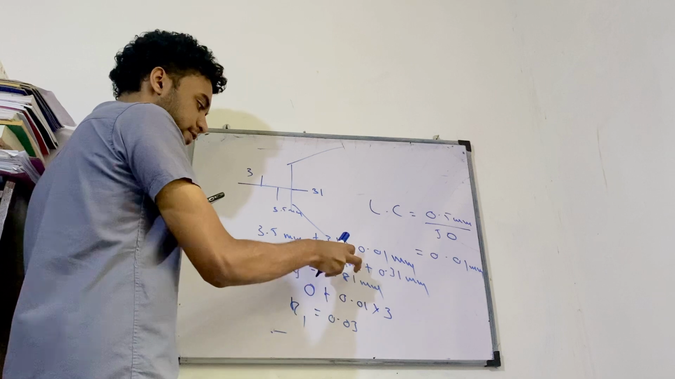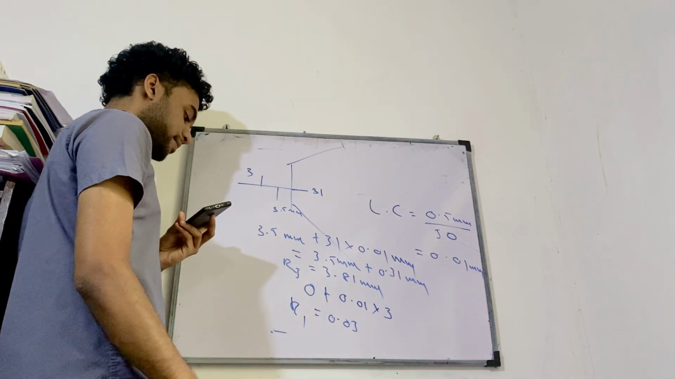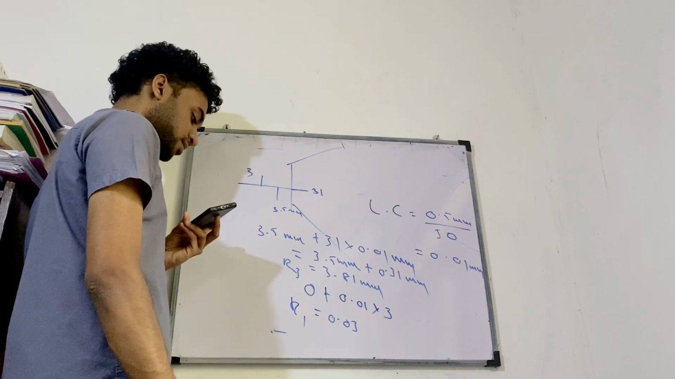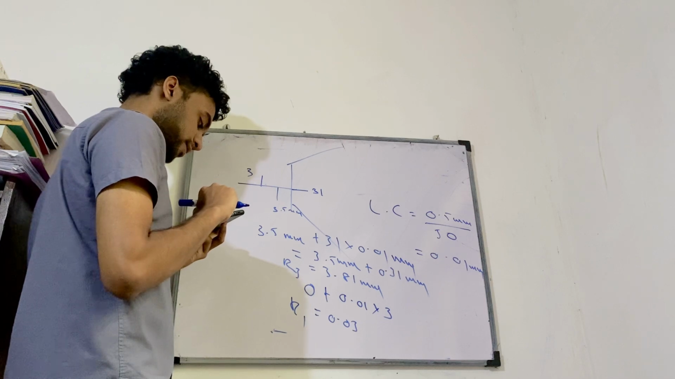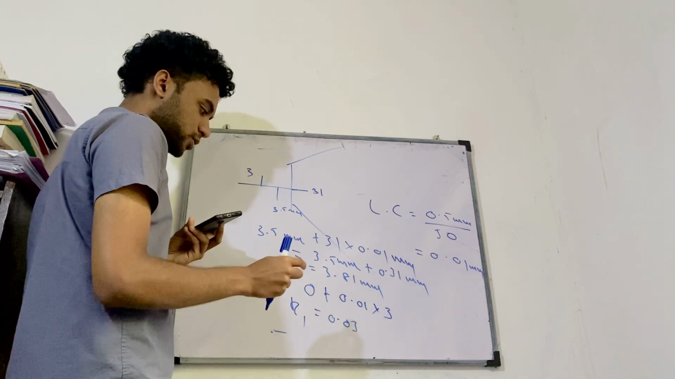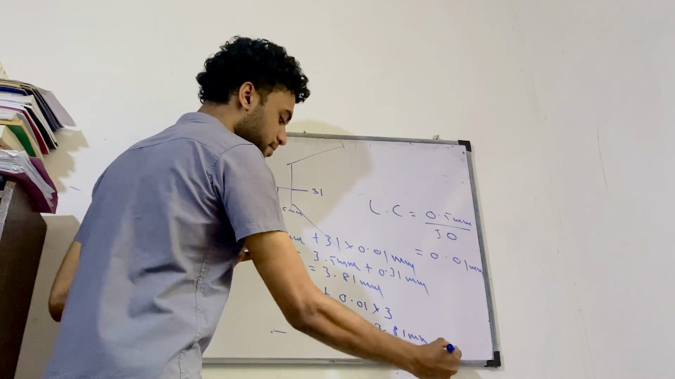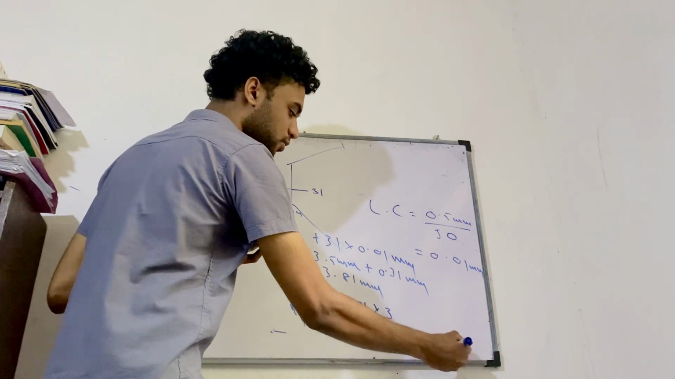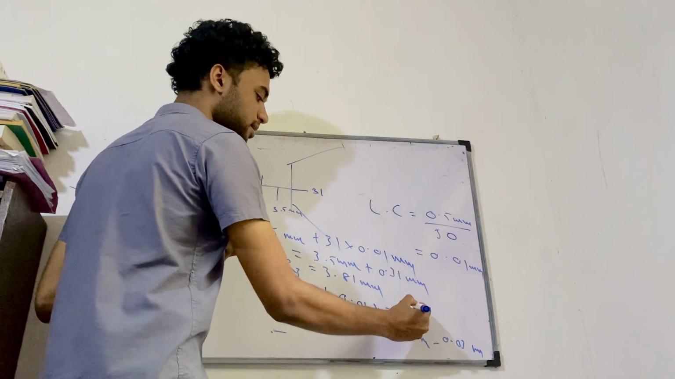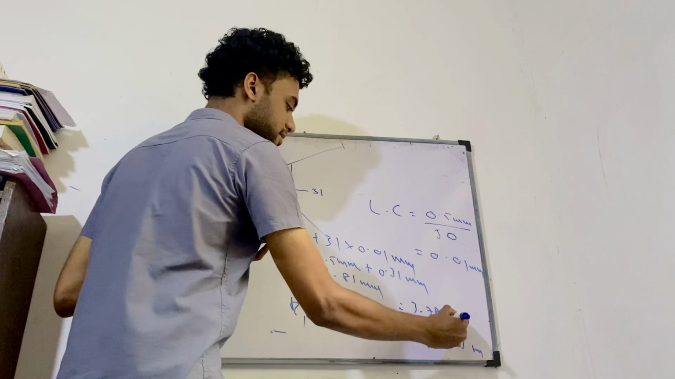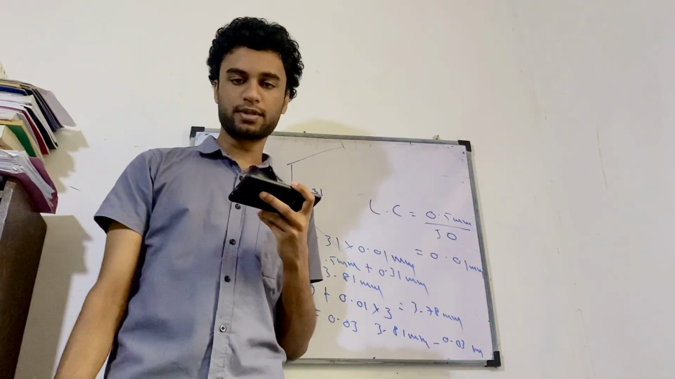So if I subtract the initial reading from the final reading, I get the real thickness of the metal sphere. What should I do then? Subtract 0.03 millimeters from 3.81 millimeters. Then I get the answer to be 3.78 millimeters. I hope you can understand this. Right, next question is the third one.